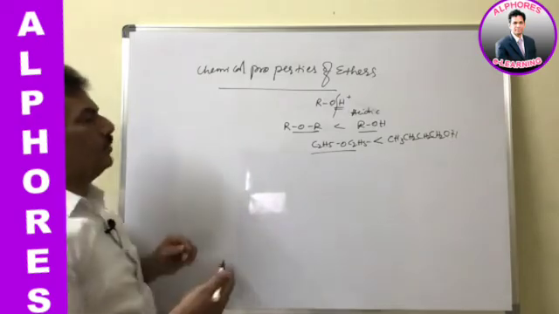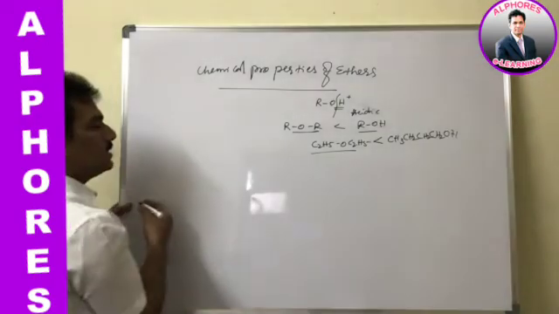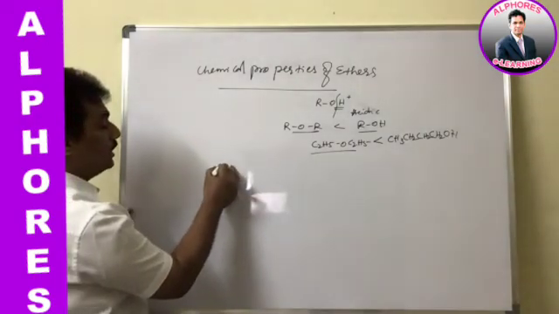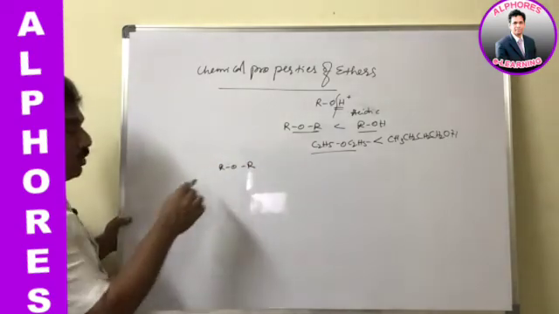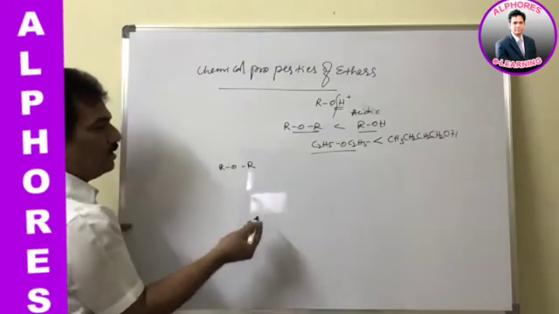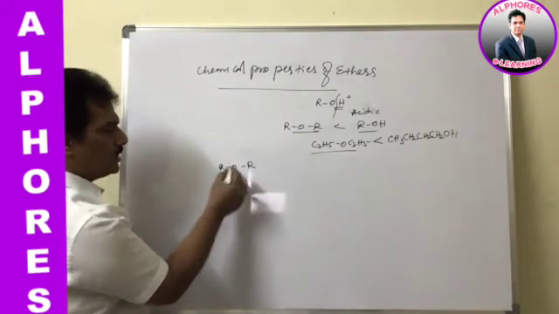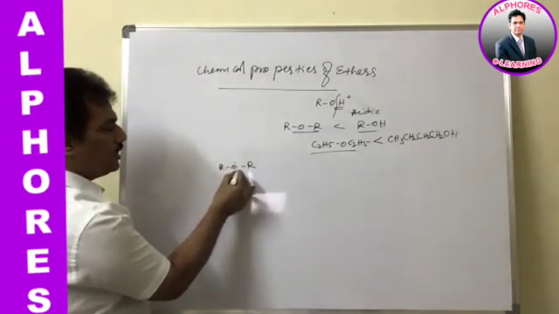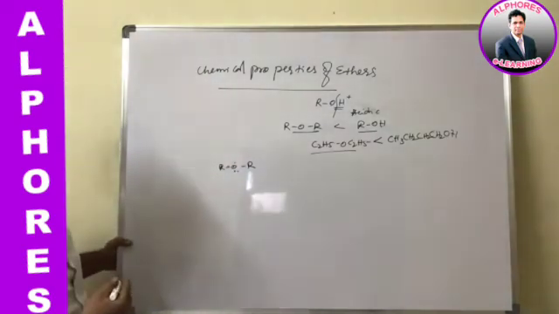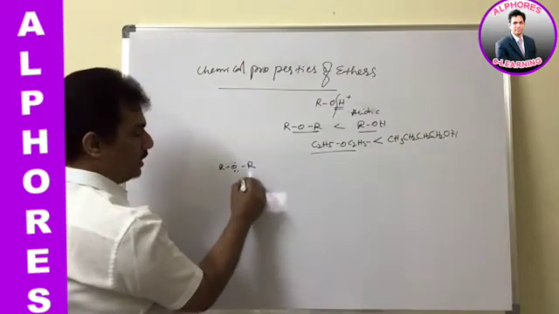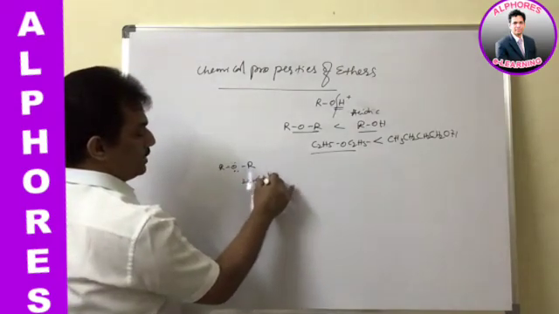Clear? Now ethers exhibit reactions because of C–O bond cleavage, and some other reactions are because of the donation of the lone pair of electrons present on oxygen. Just remember, because of these lone pairs, it behaves as a Lewis base.